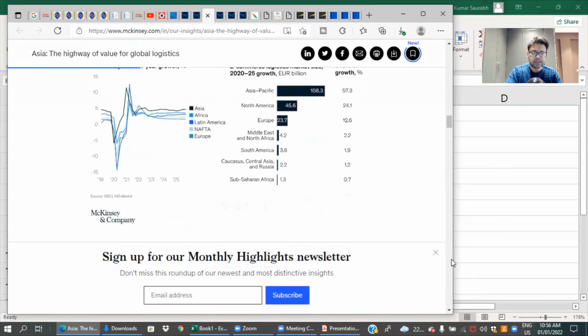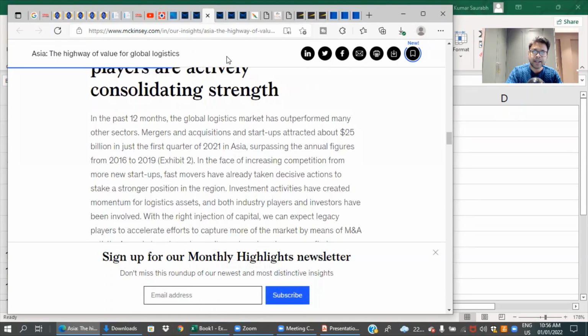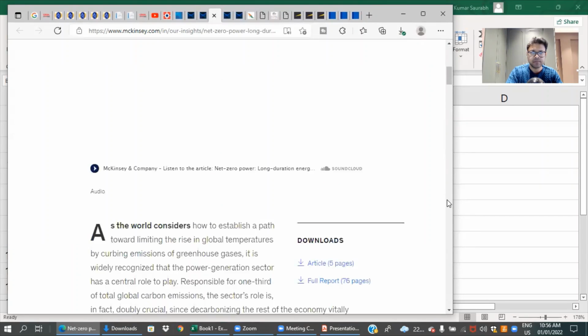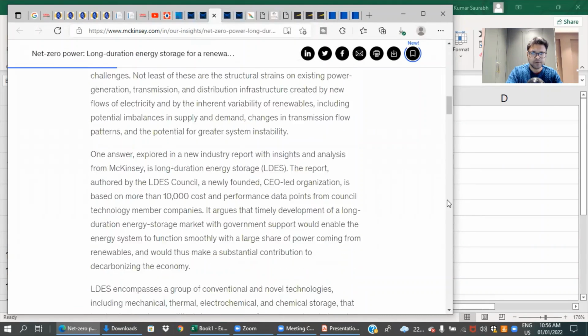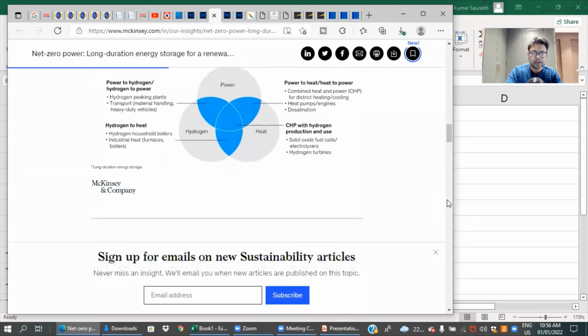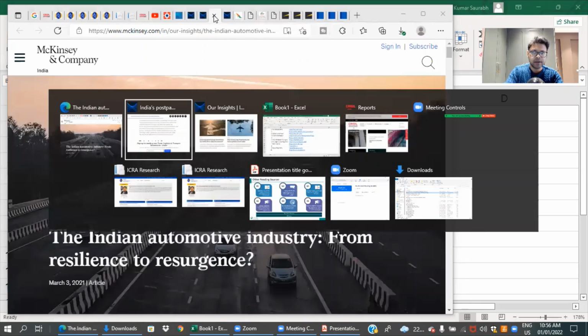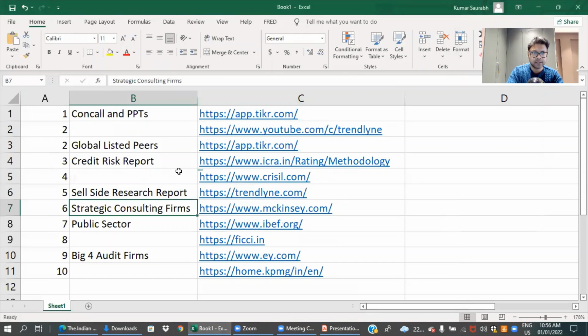So McKinsey is another website which I leverage a lot, and likewise you can leverage Bain and the others. I'm just giving you a glimpse of some of these documents, and you can sign up and stay updated. These big consulting firms are good for sector-based insights.